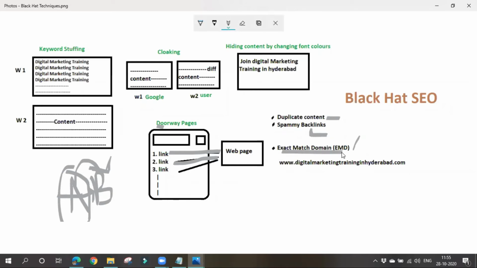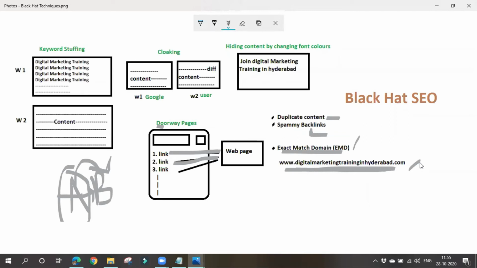The thing here is, the domain name will be like this. See, digital marketing training in Hyderabad, www.digitalmarketingtraininginhyderabad.com. This is a person's domain, it seems. If we choose such kind of domains, our website name is this thing only.